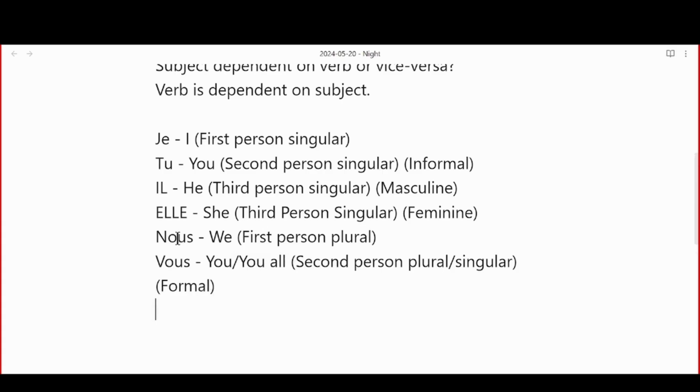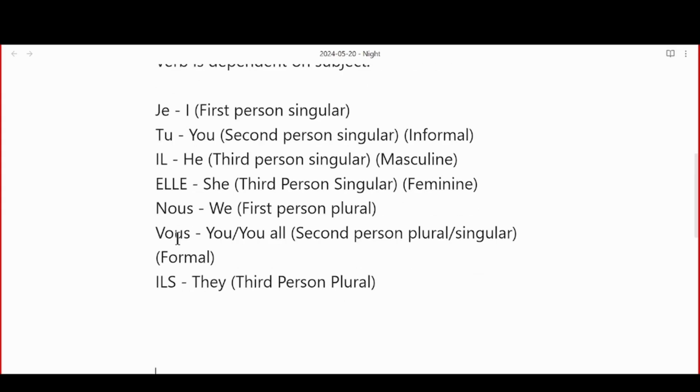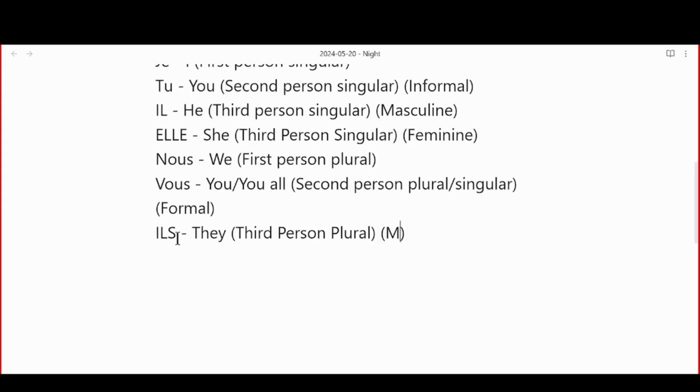Shrish, you are the French teacher now. Now we have ils. You won't be teaching, you'll be partying because you got your PR. So ils. Ils is they. Priyanka, is it third person, first person, second person? Third person. Third person plural, but masculine. Easy to pronounce, easy to understand. Elles, hard to pronounce and hard to understand. Third person. Sorry, I'm being very misogynist. It is what it is.